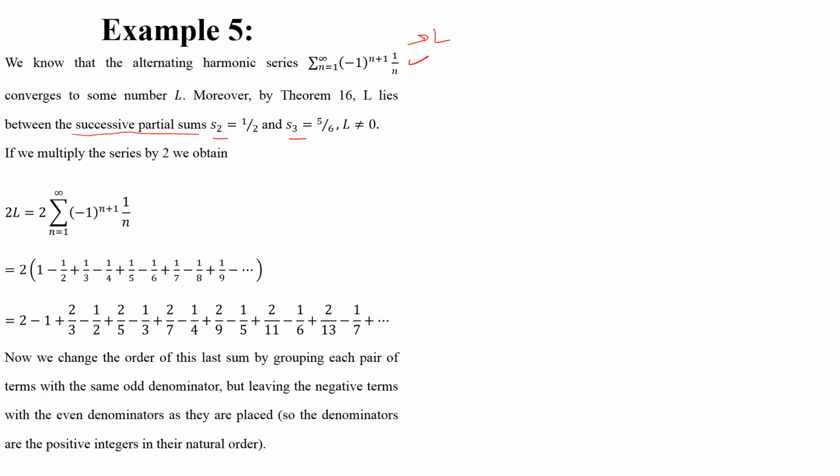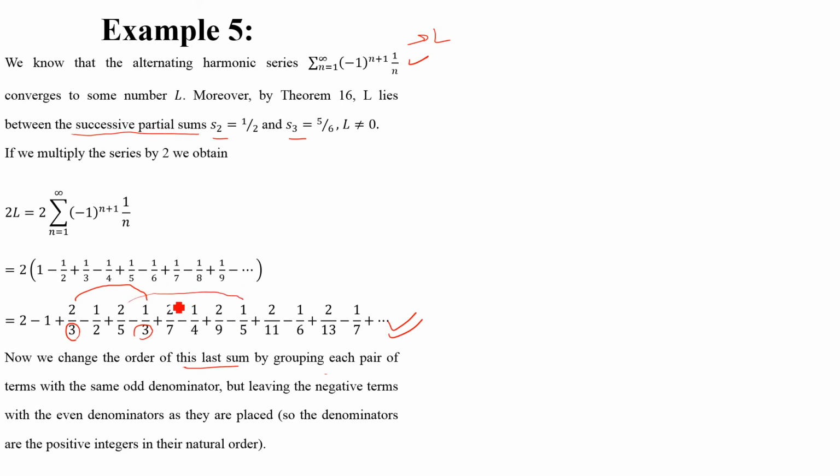So we have this series. Now here is a twist. What we are going to do is change the order of this last sum. We are going to change the order of this sum by grouping each pair of terms with the same odd denominator. Okay, so here is the odd denominator 3. We are going to pair these two, right? So odd denominator, but leaving the negative terms with the even denominator as they are placed. So 1 over 2 will remain as it is. So next pair will be 2 by 5 and minus 1 by 5.